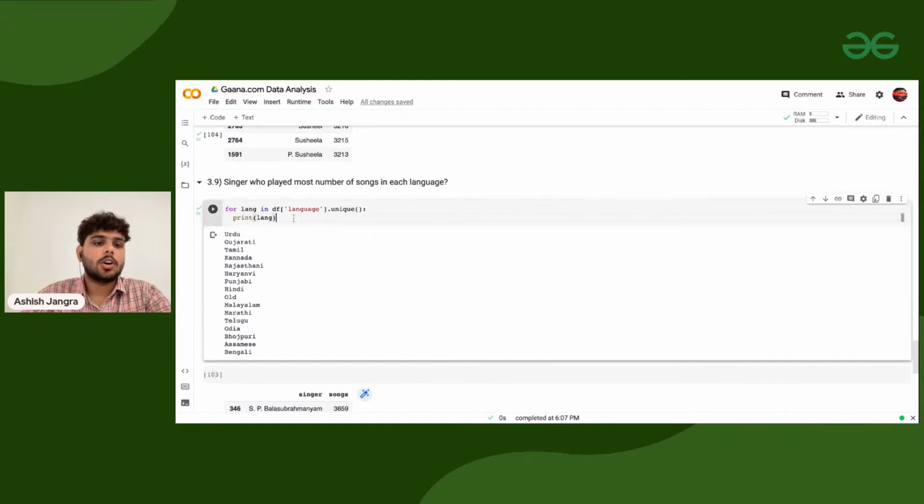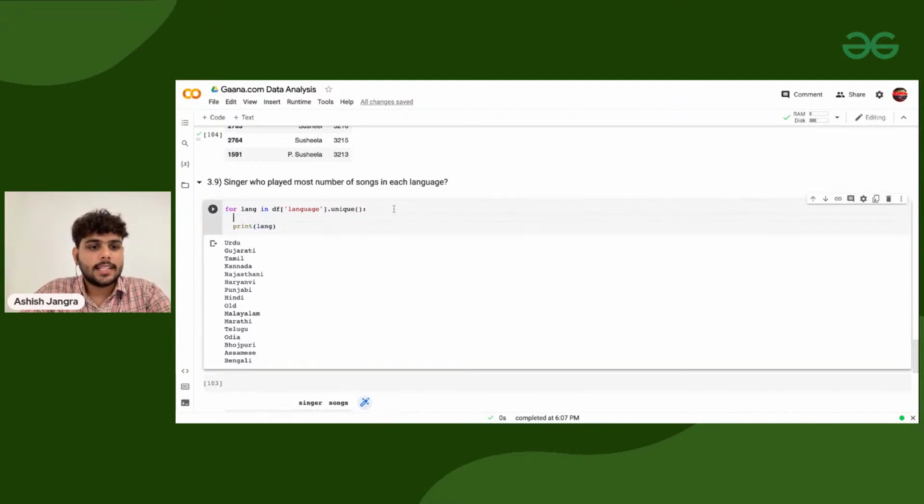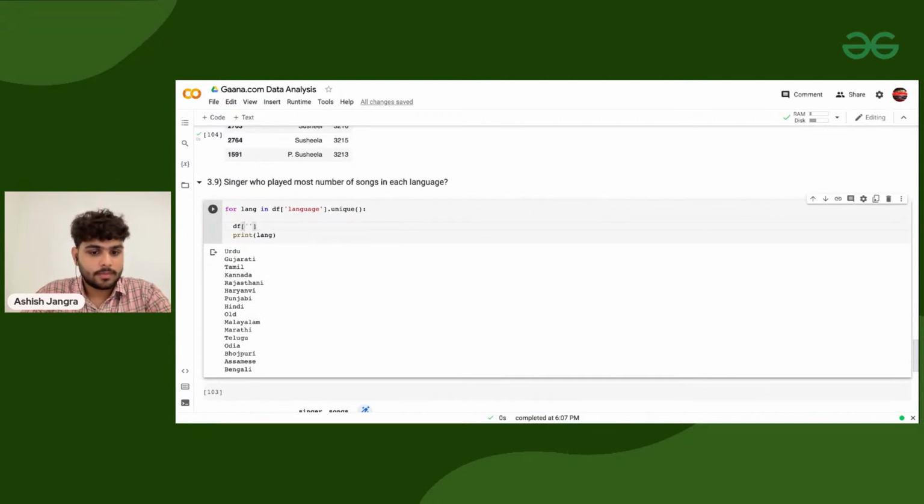Once we have all the languages, I'll take that particular data frame where the language equals that particular language. I need to do that so that I can select only the rows where we have Urdu songs, Gujarati songs, Tamil songs. This is the data frame where I need to work.